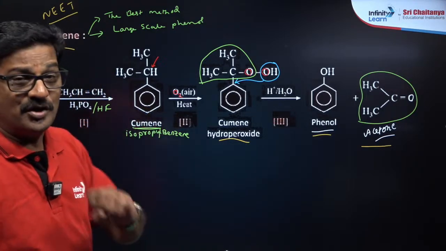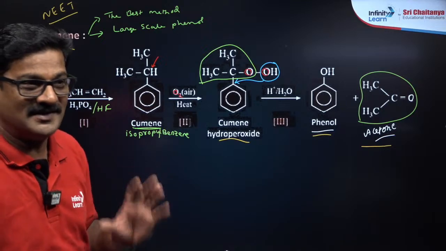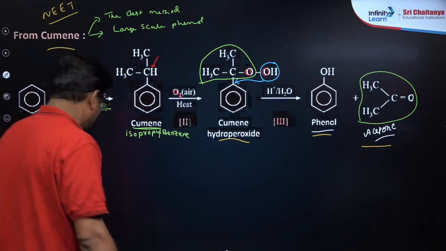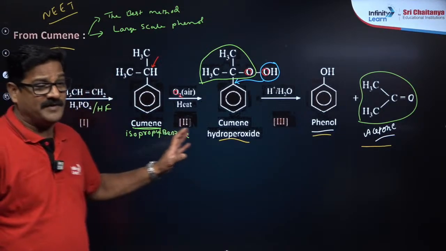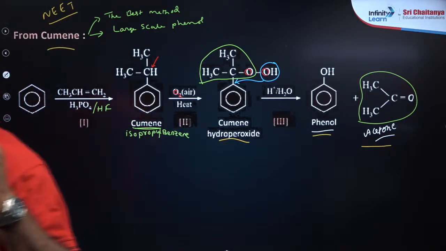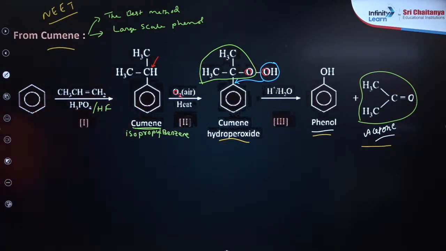Isopropyl benzene is called cumene. Got it? That is very important. Everybody make a note of it or take a snapshot. Quickly. 3, 2, 1.